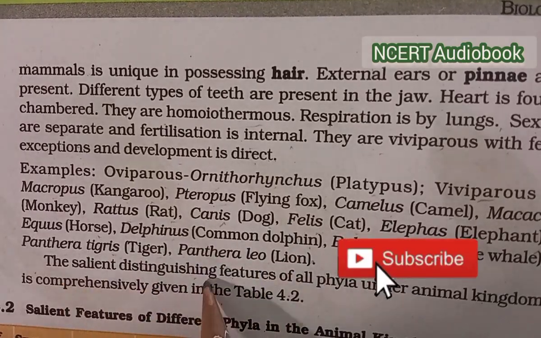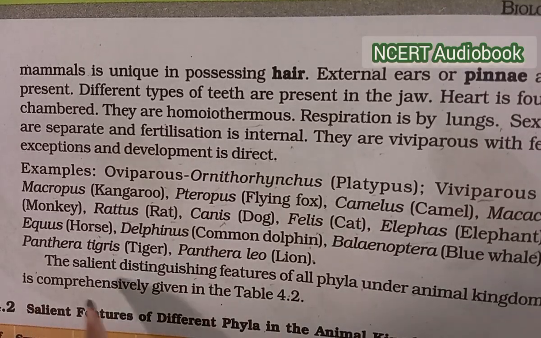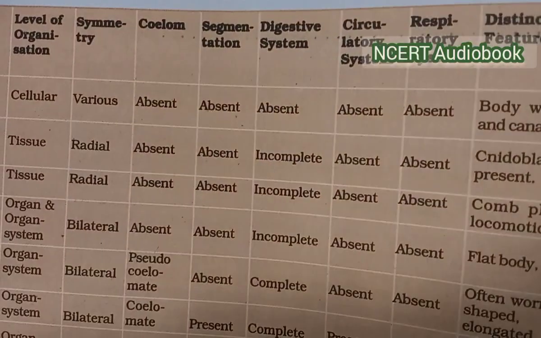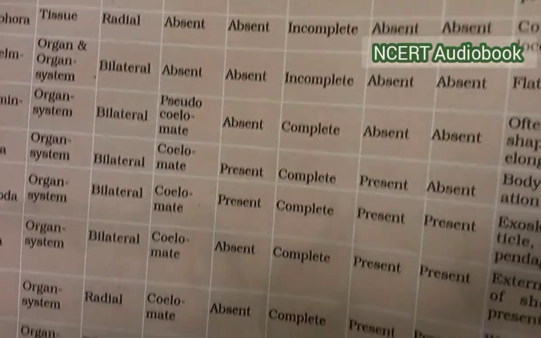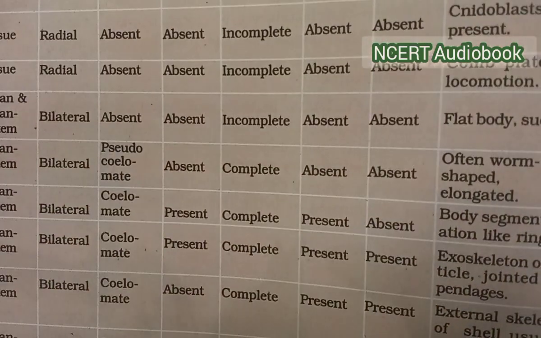The salient distinguishing features of all phyla under the animal kingdom are comprehensively given in Table 4.2, and this is Table 4.2. Here the animal kingdom is completed.